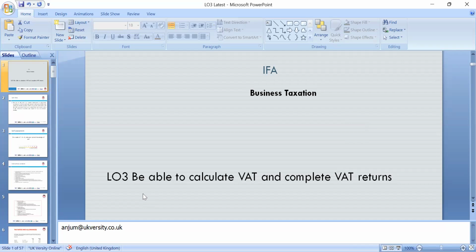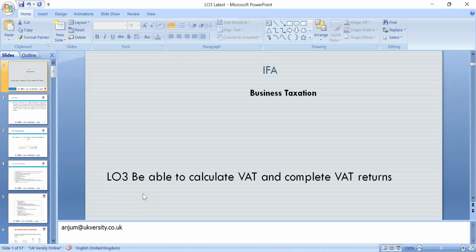During our last lesson, we discussed business taxation. We had a discussion about marginal relief, corporation tax, the rates, ethics and capital gain. We also discussed incorporated and unincorporated businesses, sole traders and partnerships, and today's lesson focuses on our LO3.